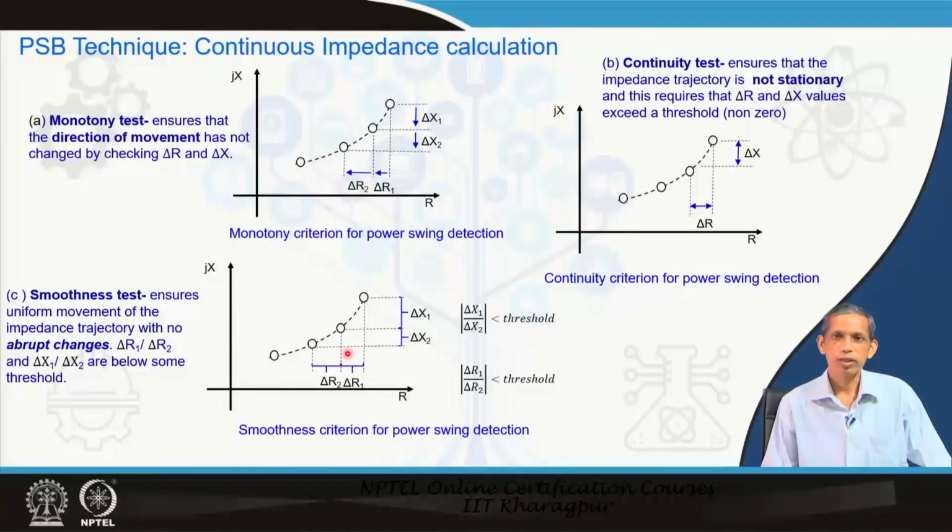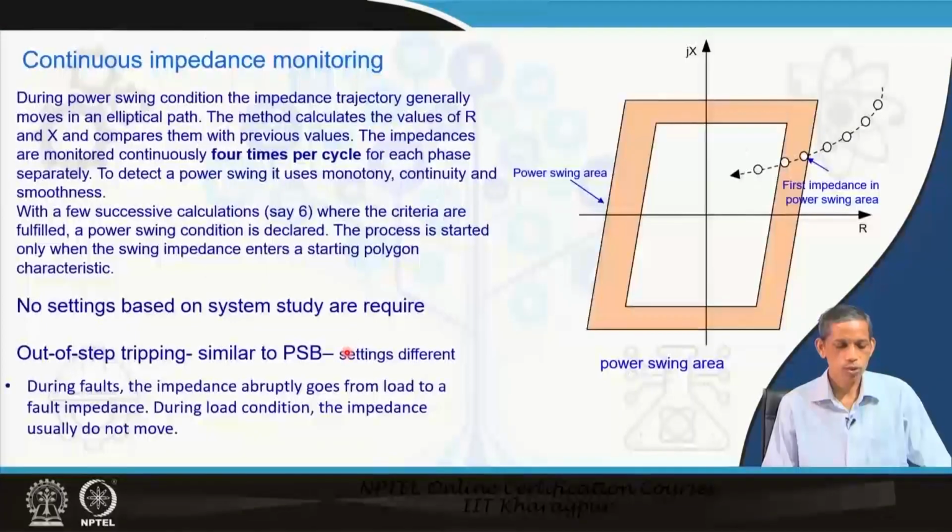Once these three tests are carried out, only then will the relay be able to ensure whether it is a swing or not. For that, a power swing area is assigned, like the concentric circles we talked about. Once the impedance starts entering that area, the impedance calculations and the three tests mentioned in the earlier slide begin, and the relay does the calculations 4 times per cycle.